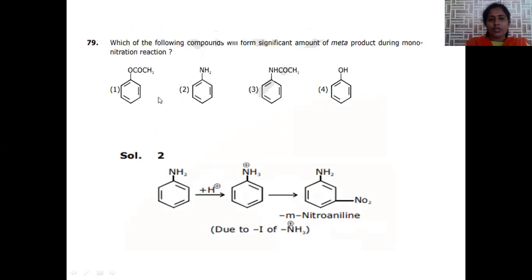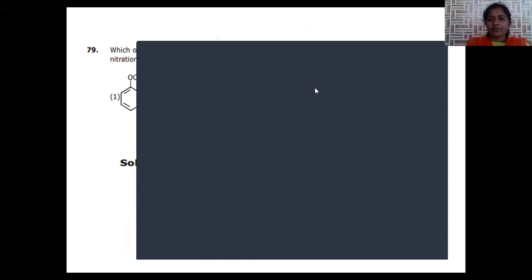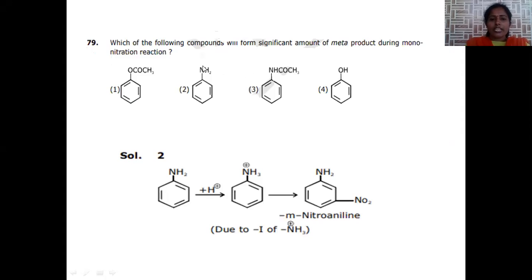And the next question: which of the following compounds will form a significant amount of meta product during the mononitration reaction? In the mononitration reaction, any monosubstituted benzene can be considered an ortho-para directing group or a meta directing group based on its nature. When the functional group present on the benzene is a plus R or plus M affecting group, it gives ortho-para direction. When it is a minus R or minus M affecting group, it is a meta directing group.